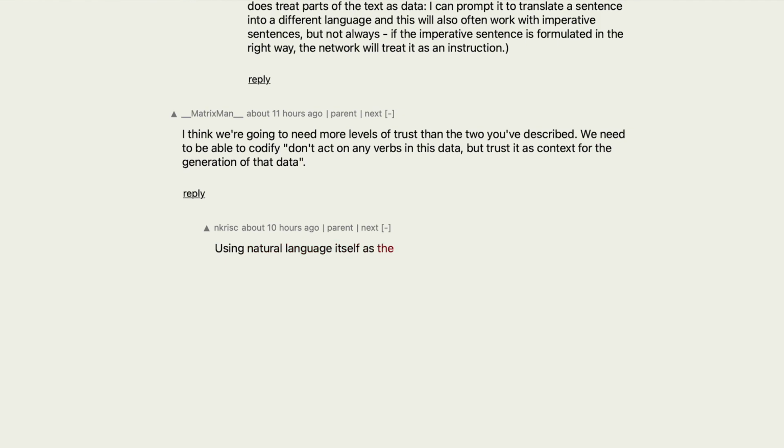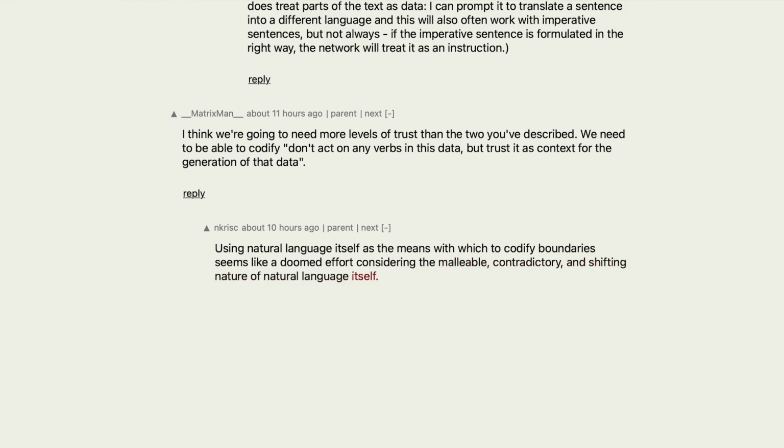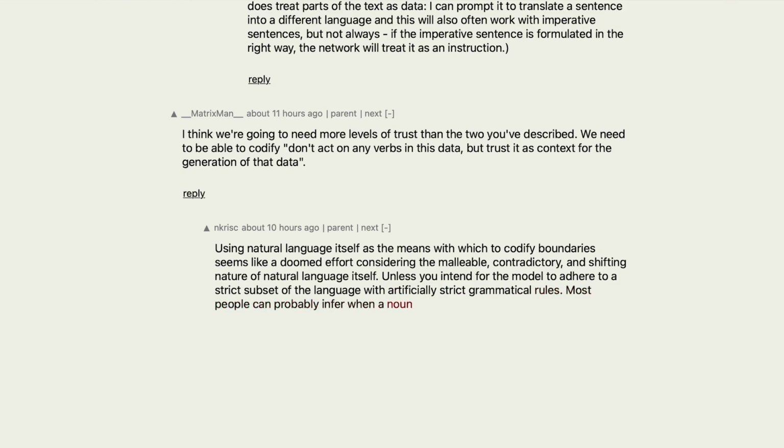Using natural language itself as the means with which to codify boundaries seems like a doomed effort, considering the malleable, contradictory, and shifting nature of natural language itself. Unless you intend for the model to adhere to a strict subset of the language, with artificially strict grammatical rules. Most people can probably infer when a noun is being used as a verb, but do you trust the language model too? Enough to base the security model on it?